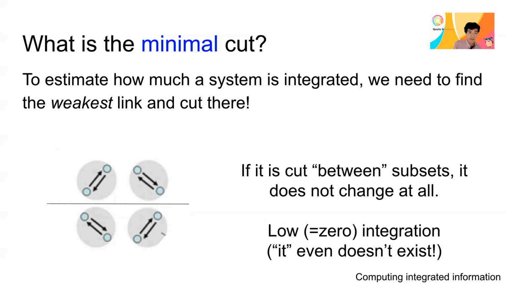This means that the initial information is exactly the same as the information after the cut. This means zero integrated information. In IIT terms, it's a bit difficult to consider, but this means that this system as a system does not even exist, and that is related to the existence axiom, but I will not go into the detail.